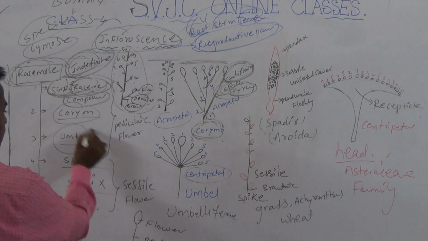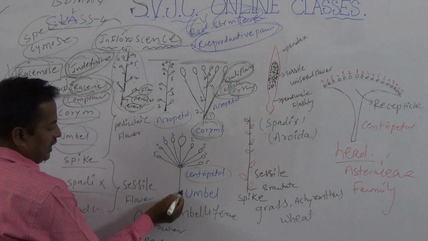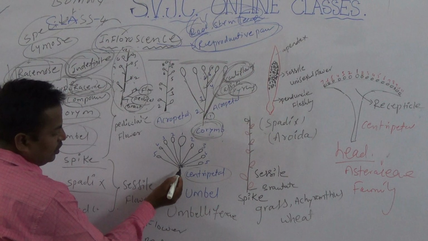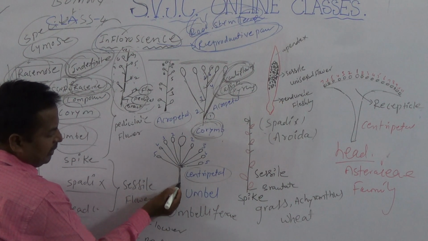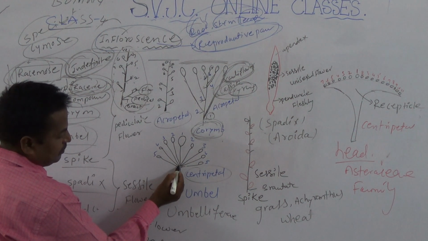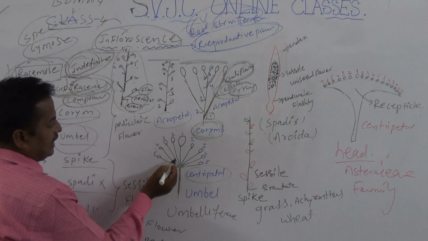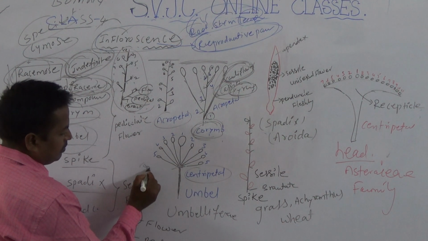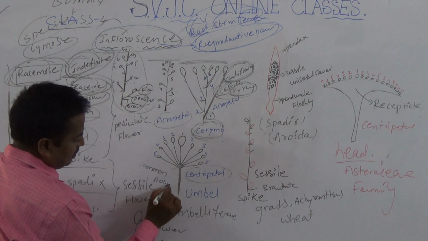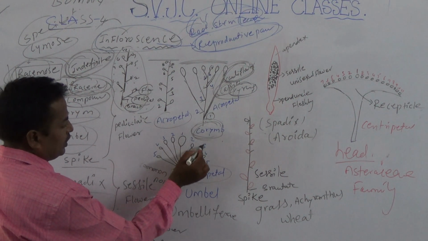The next one is umbel. In umbel, look here, this is the axis. The apex of the axis is slightly condensed. Look at this image. The apex of the peduncle is slightly condensed, and all flowers are arranged from a common point. The important point is the common point: 1, 2, 3, 4, 5.